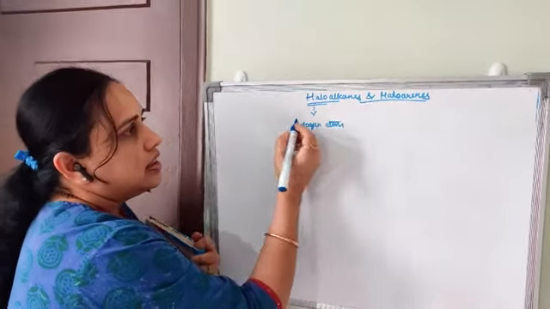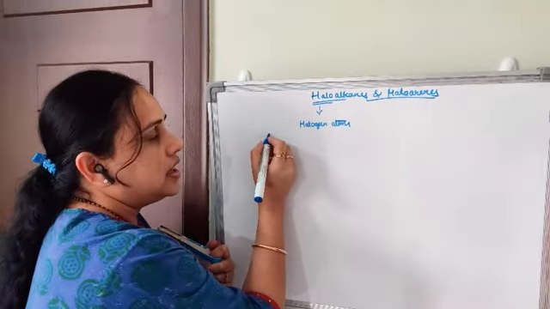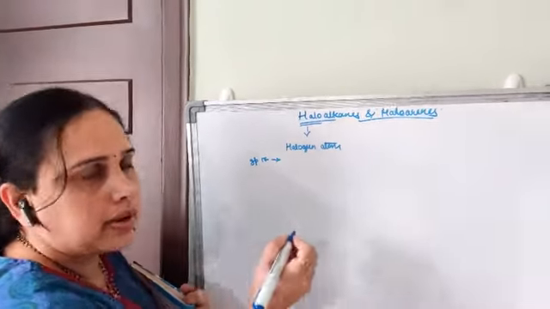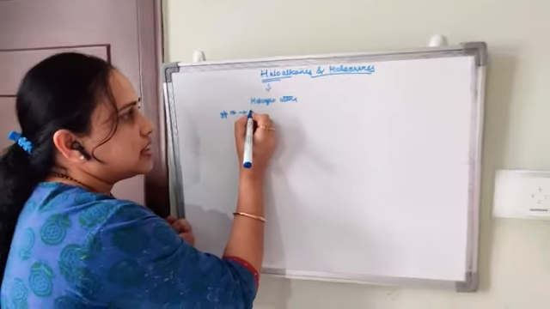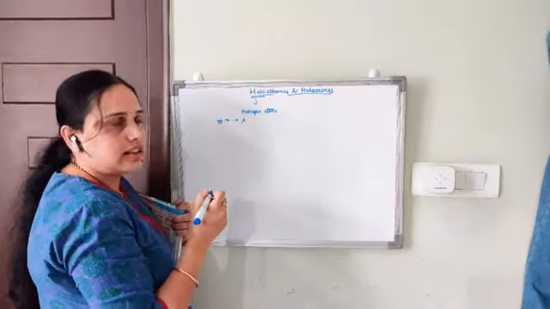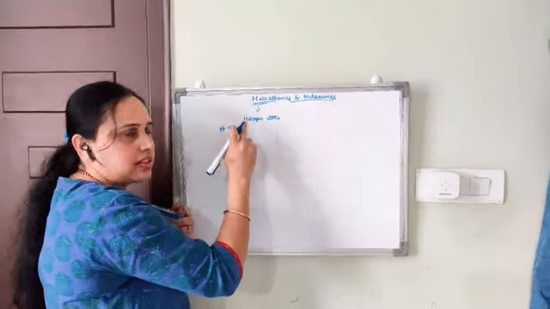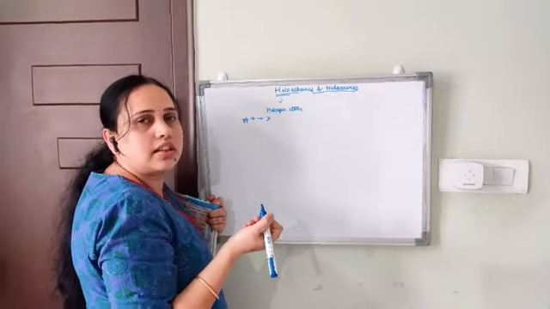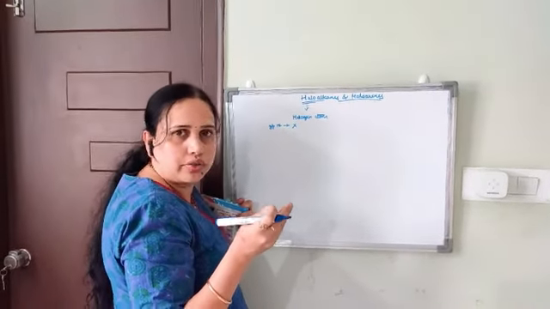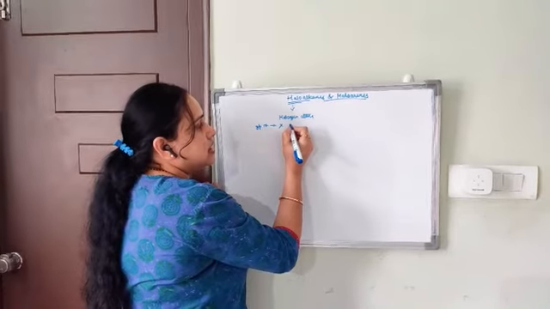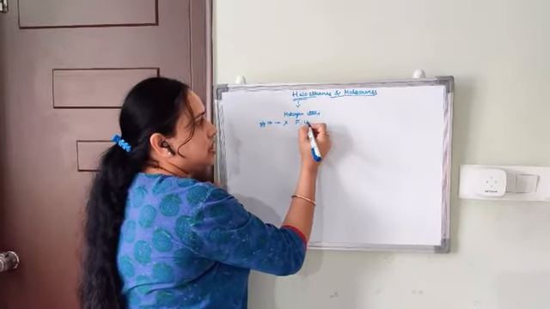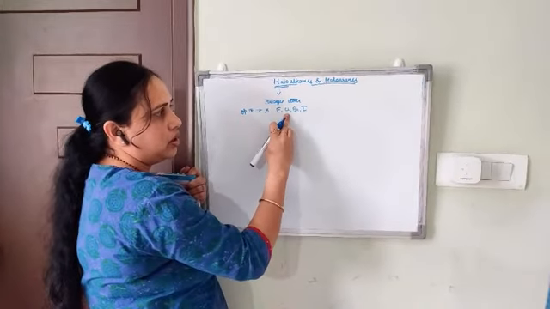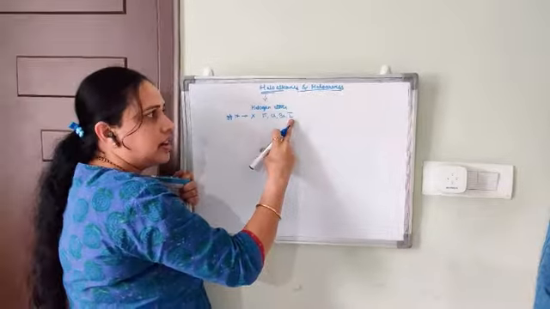This comes under group 17 of the periodic table. This is represented as X. There are only four halogen atoms we are going to discuss, that is F, Cl, Br and I: fluorine, chlorine, bromine and iodine.